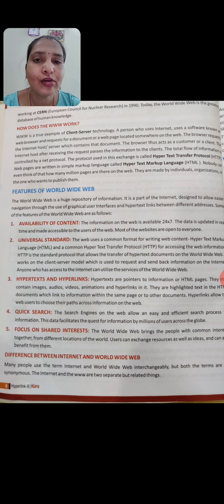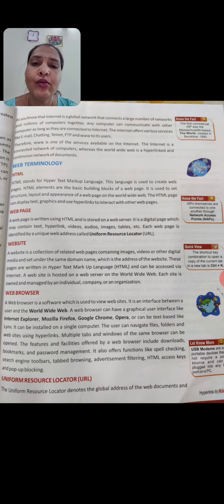So different people have different interests. By using many web browsers, they can open the links. Okay, that is another feature of the World Wide Web, the focus on shared interests. So these are the features of the World Wide Web. Next, we can move to the next topic, the difference between the internet and the World Wide Web. You know the internet because you are using it today.